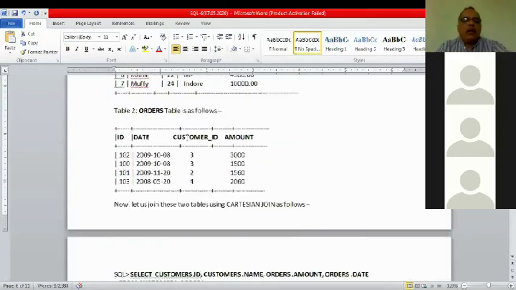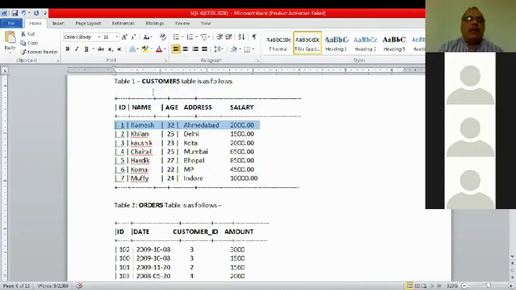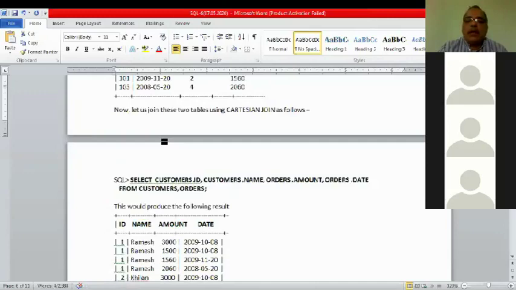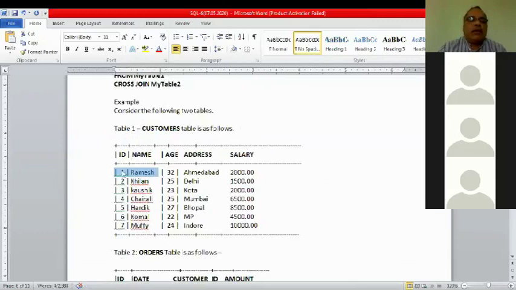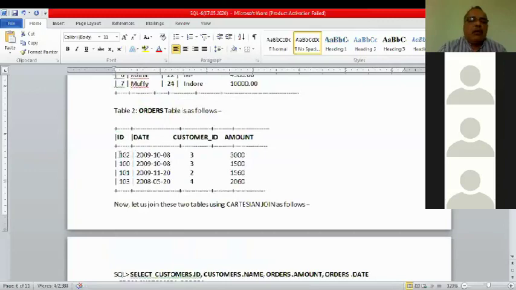You are taking only 2 fields, ID and name. So ID and name of customer table are taken one by one. The first value will be combined with all of the fields you have taken from the second table, only amount and date. So values of these 2 fields of the first table will make a product with all of these values of date and amount.